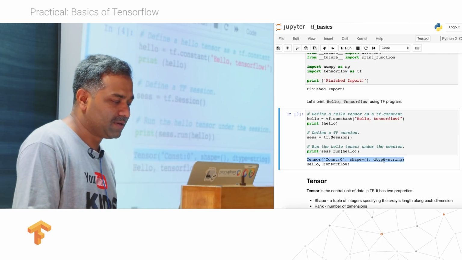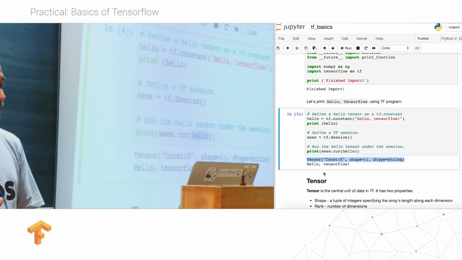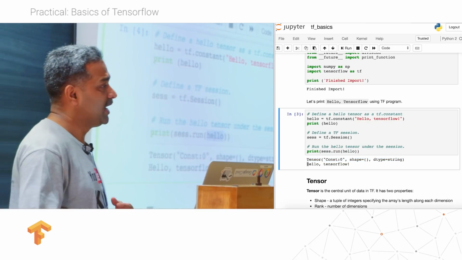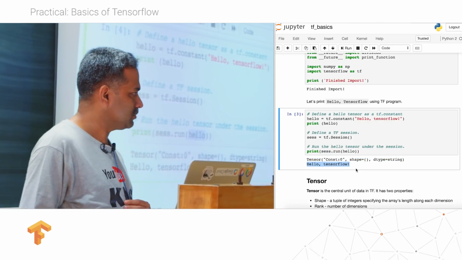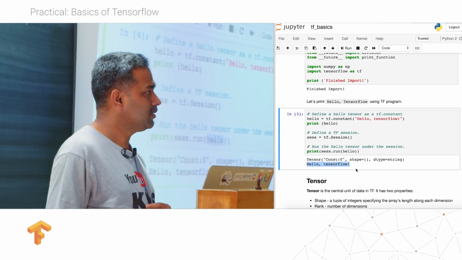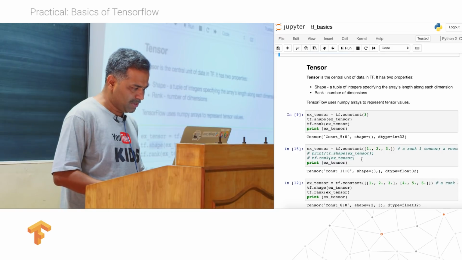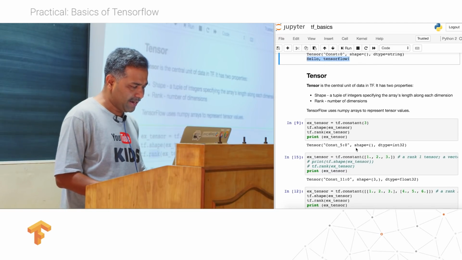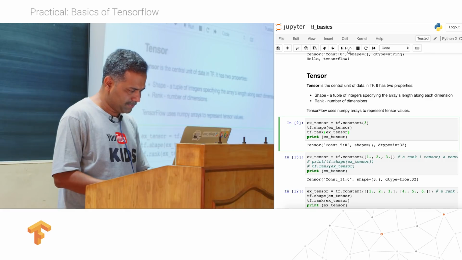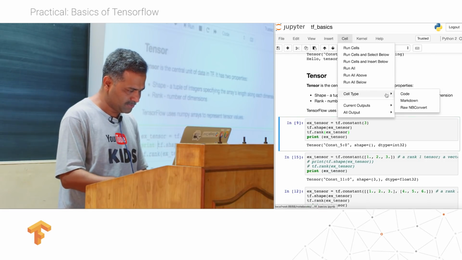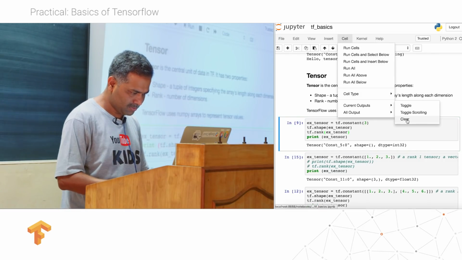And when I run hello in the context of a session, I see hello TensorFlow. Got it? Okay, so this is how you can define a constant. You can define a scalar. You can use shape and rank. Let's print them and see what comes out as a shape and rank.